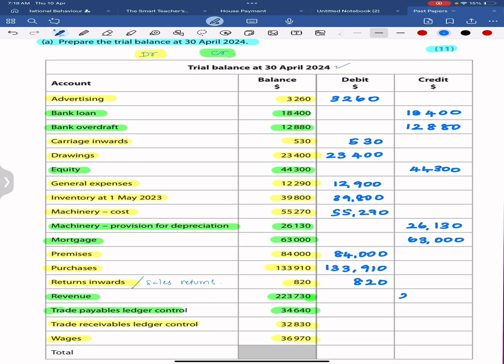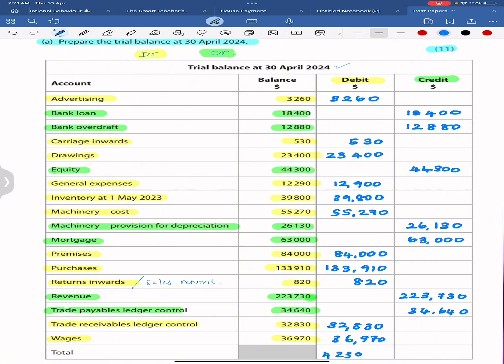Purchases debit 133,910. Sales return 820 debit. Revenue credit 223,730. Trade payables credit 34,640. Trade receivables debit 32,830, wages debit 36,970. Please ensure you write the correct value of the general expense, which is 12,290. Add up the total.